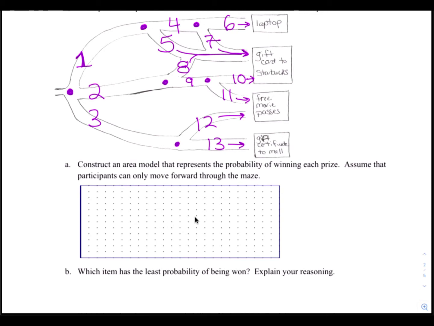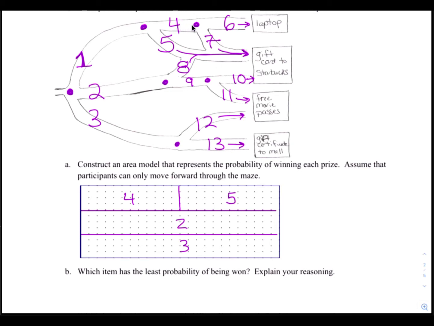The first thing you want to do is to split this up into 3 paths. Those represent the 3 original paths, 1, 2, and 3. Now we're just going to go step by step, traveling along path 1 and splitting at every junction. So if you're on path 1, remember path 1 split into 4 and 5. So that would be represented down here by erasing 1, cutting it in half, and splitting it into 4 or 5. And there you have what used to be path 1 is now split into 4 and 5.